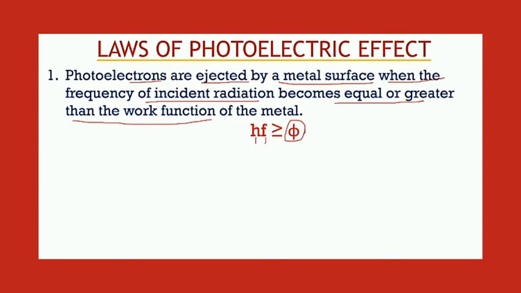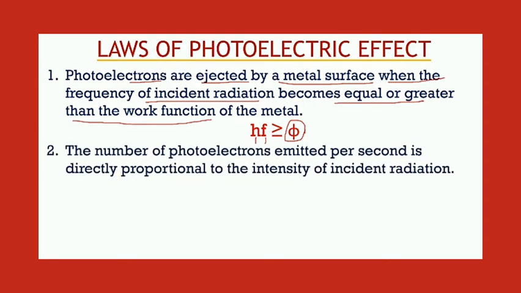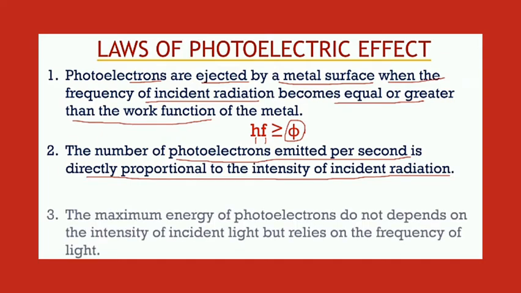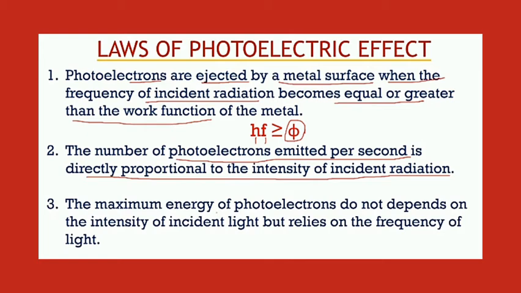So now let's move further towards our second law. This law states that the number of photoelectrons emitted per second by the metal surface is directly proportional to the intensity of incident radiation, as one incident photon on the metal can eject only one electron from its surface. The third law states that the kinetic energy of a photoelectron is independent of the intensity of incident radiation, but it is dependent on the frequency of the light.